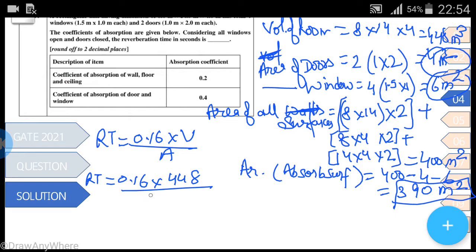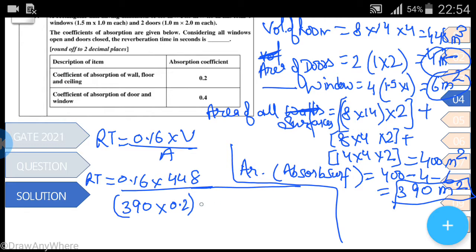So wall, floor and ceiling absorption area is 390 and its coefficient is 0.2, plus 4 meter square for doors into 0.4 plus 6 into 0.4.